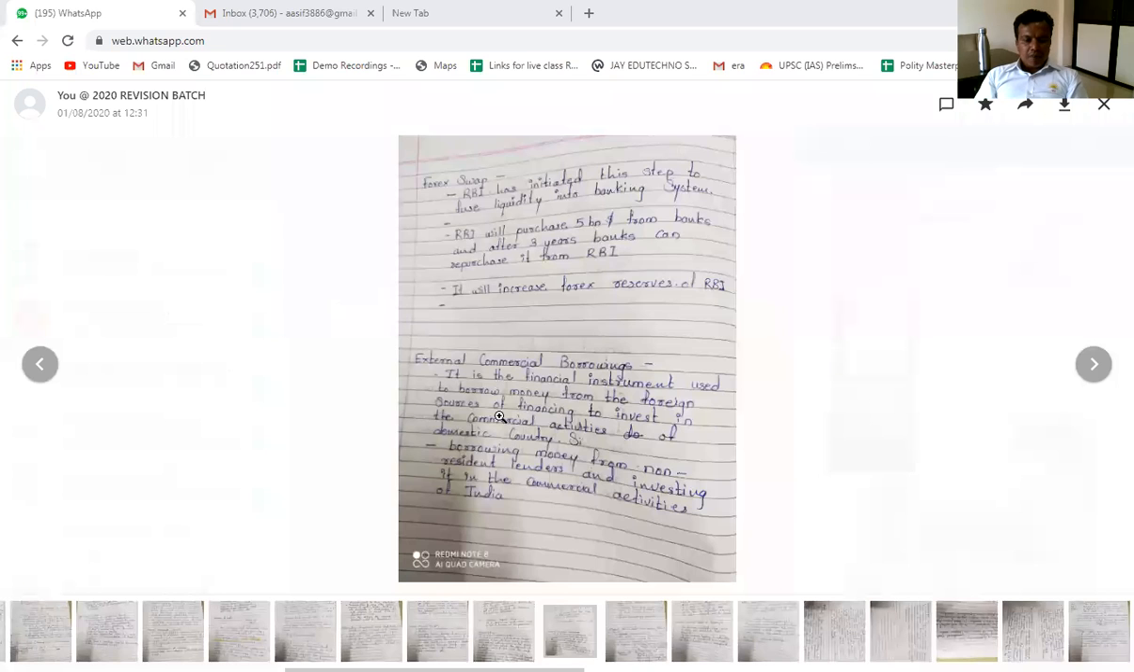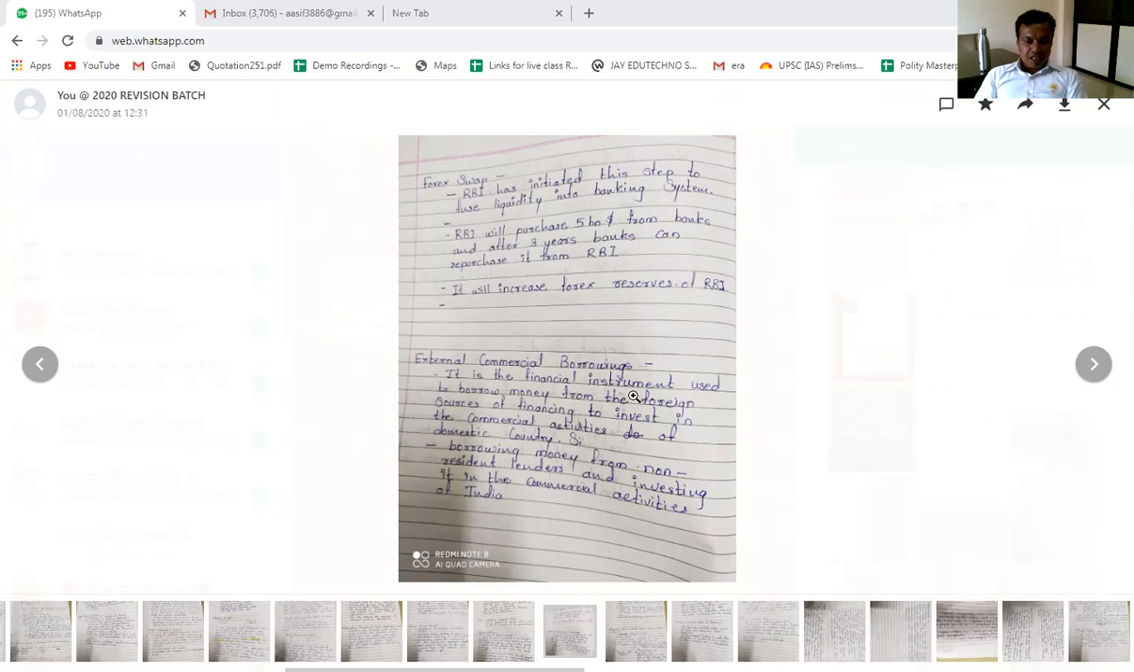Next is external commercial borrowing. What is external commercial borrowing? If the borrowing is by the private sector and not by the government, then it is called external commercial borrowing. If it is by the government sector, then it is called government borrowing or sovereign borrowing. But if the borrowing is by the private sector, then it is called external commercial borrowing.